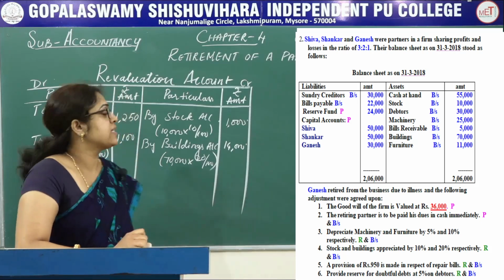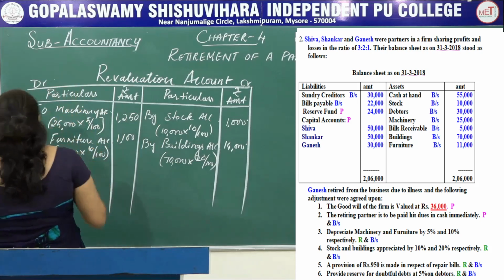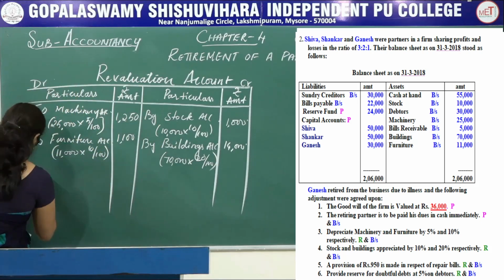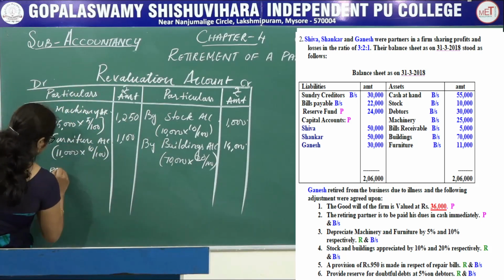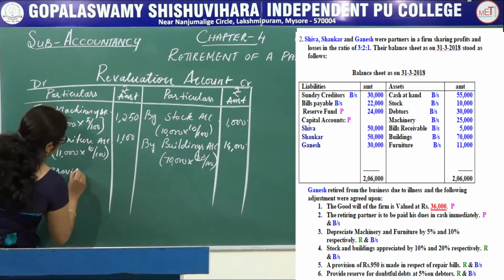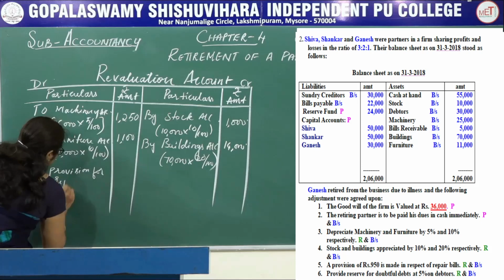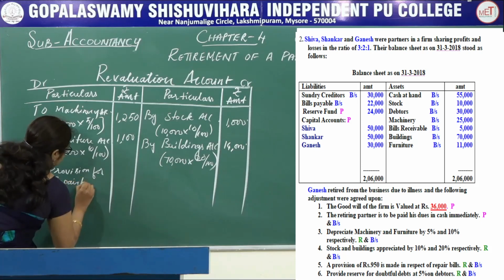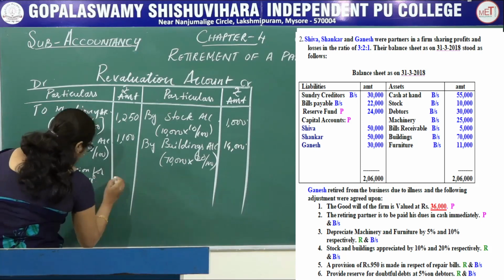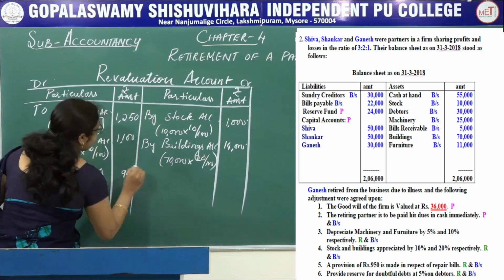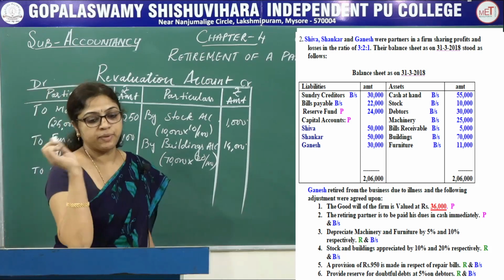This is expense. So expense, it is recorded on the revaluation account debit side to provision for repair bill. Repair bill amount is 950. Next adjustment.